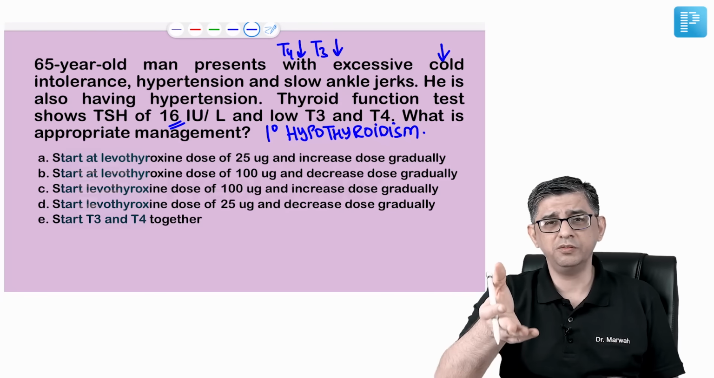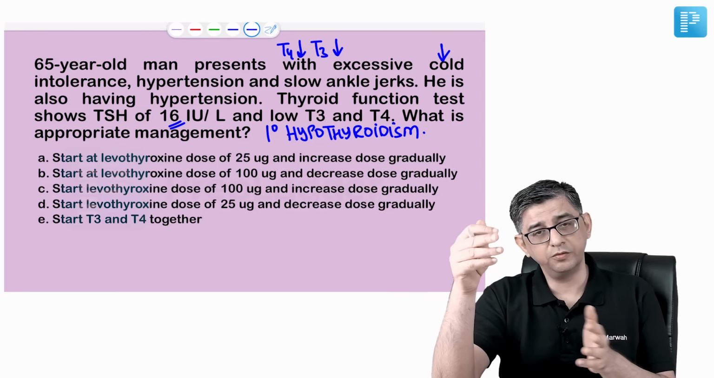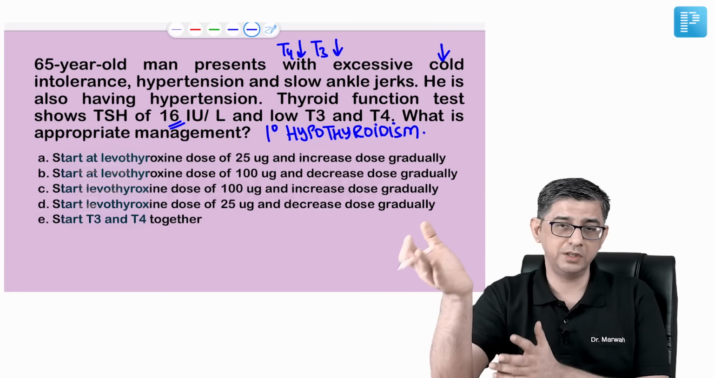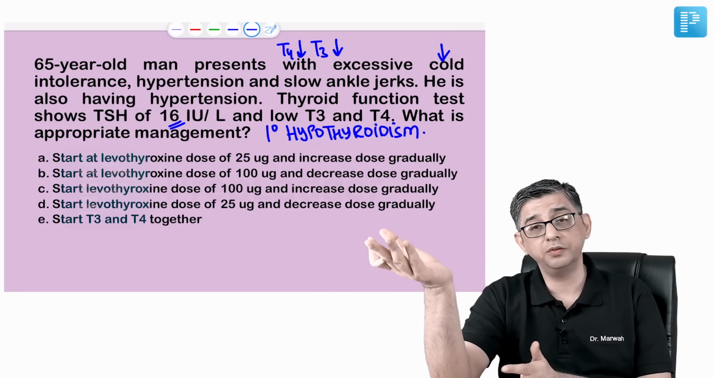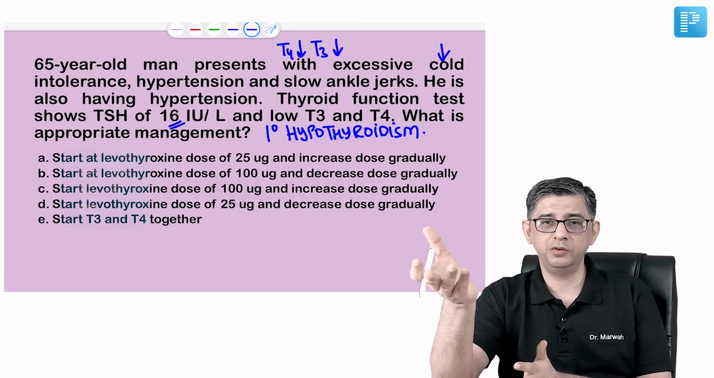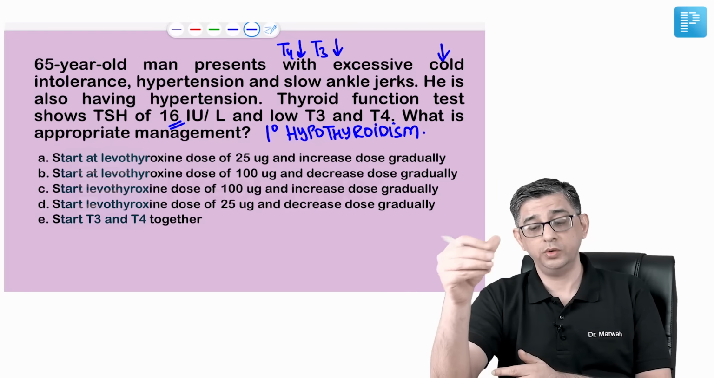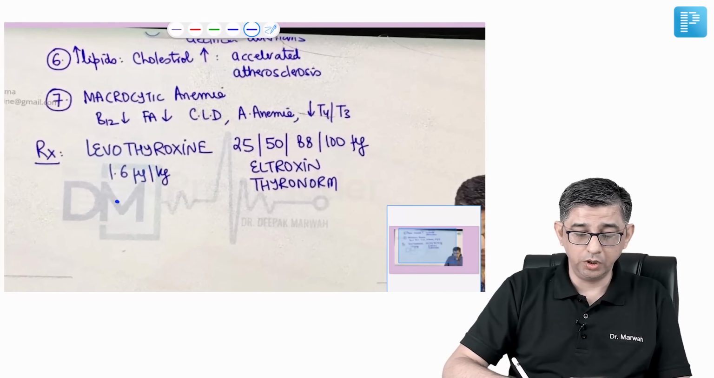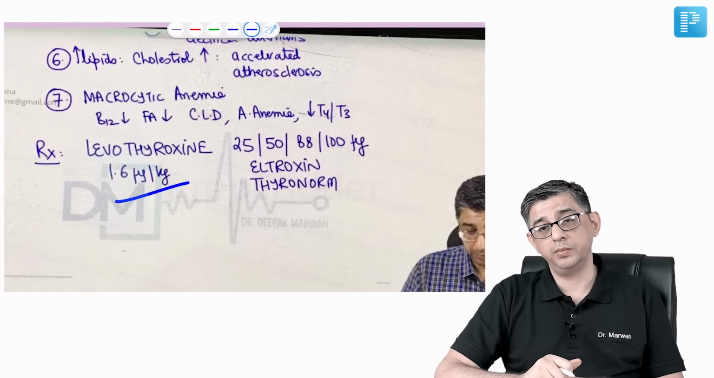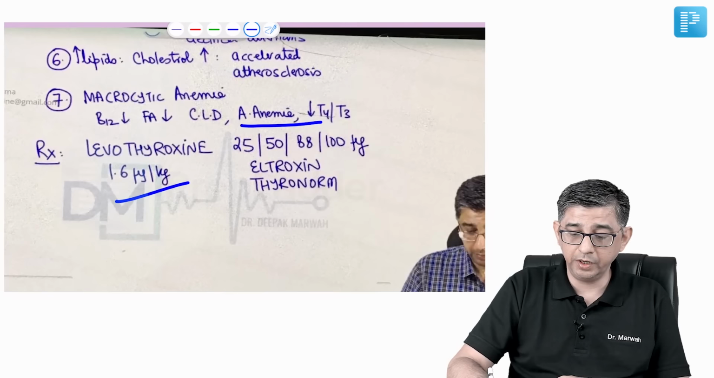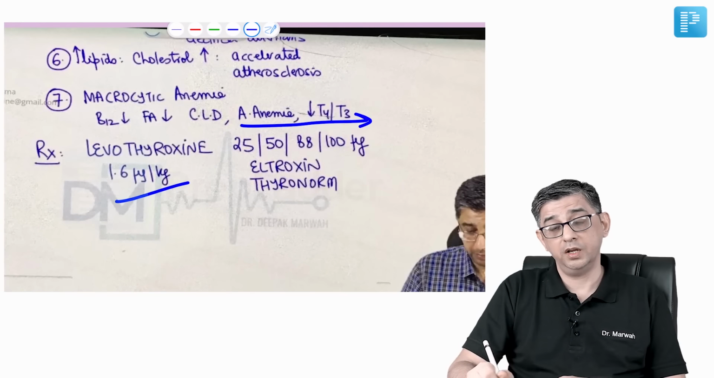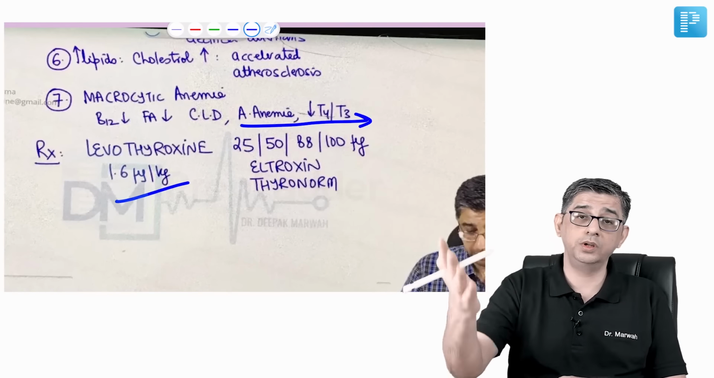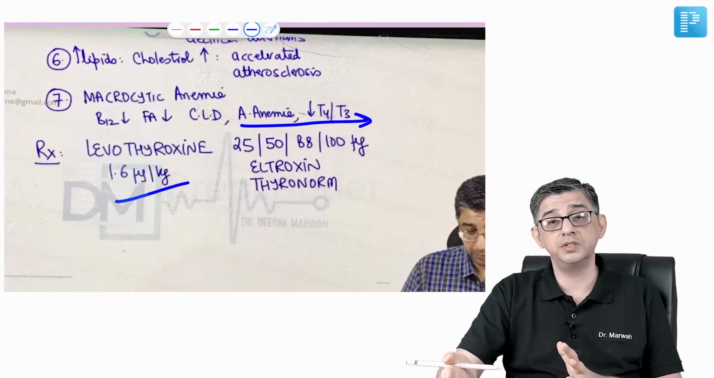Rather, I'll start from 25, gradually increasing to 50. After 4 to 6 weeks, I'll get a thyroid function test and then I can increase to 50. Most patients will stabilize between 50 to 75. Even in the routine section in the app, I've highlighted that there are various tablets available. The total dose is 1.6 microgram per kg, but you start with 25 and upgrade in this fashion. I've always said never give 100 or more directly because it can trigger angina.